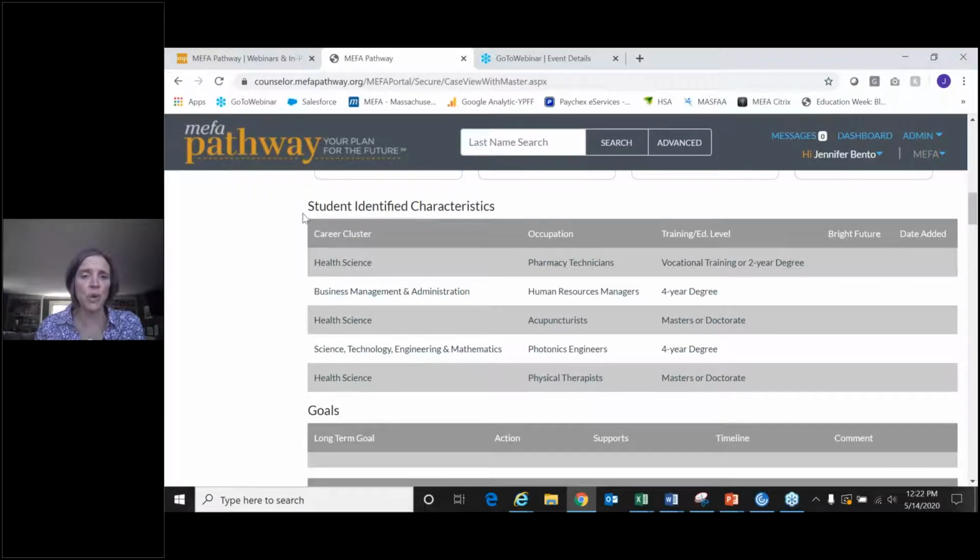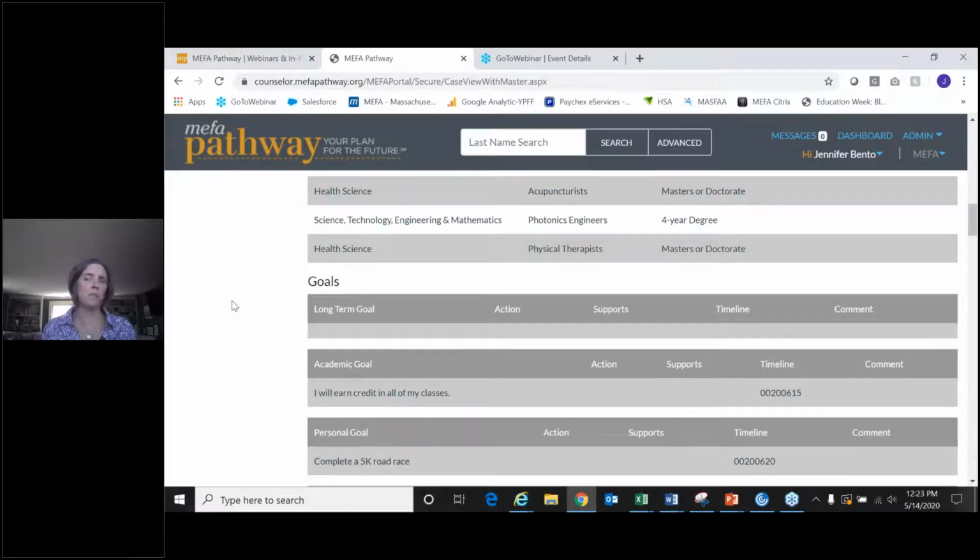Student identified characteristics. So this information comes from the student. You can see that they've added occupations to their career list. You can see the education level. So this is helpful when maybe you're going on a field trip to your local hospital and you want to see your students that have identified health sciences as their career category. So you can grab a list of those students and take them on a great field trip.